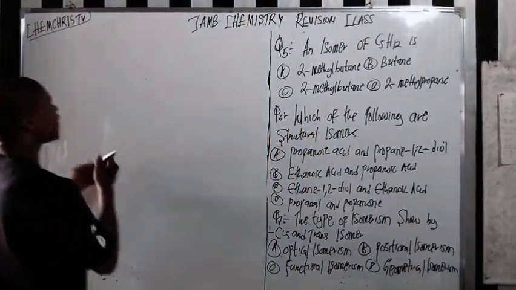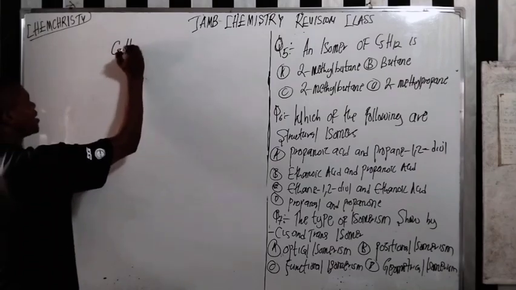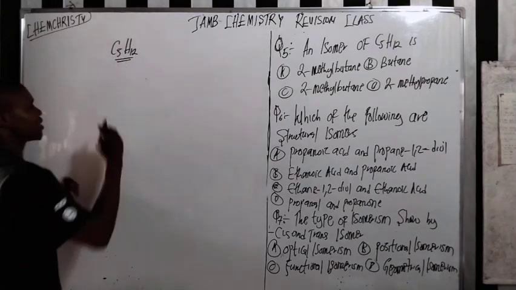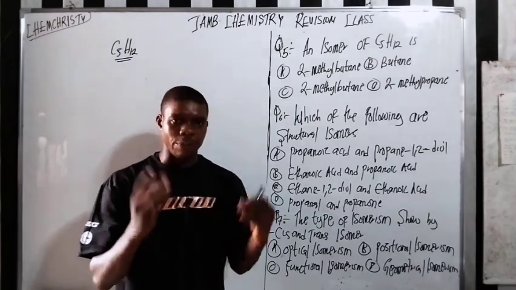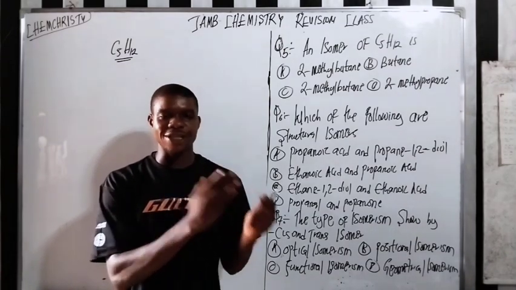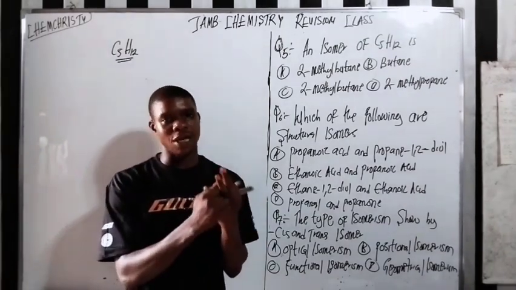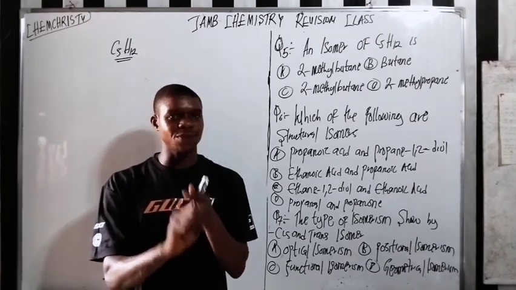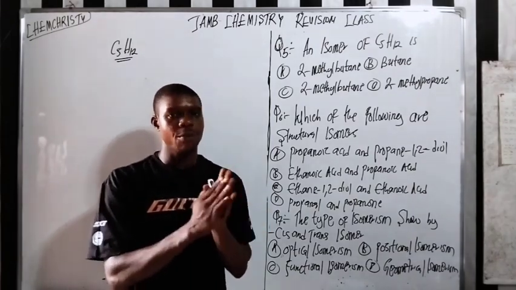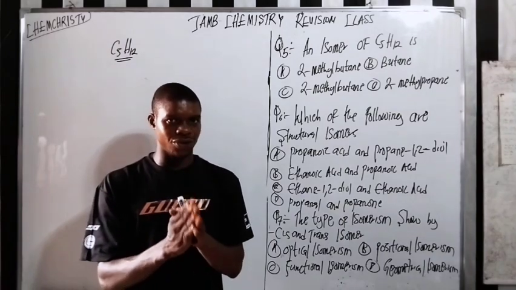In C5H12, that is why I say that if you have not watched my complete video on structural isomerism, where I explain what structural isomerism is all about, chain, position, and functional, please try as much as possible to check out that video. Do you understand? It's very important.